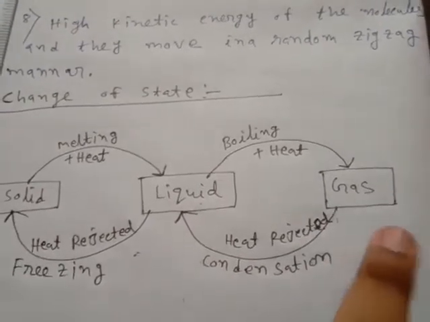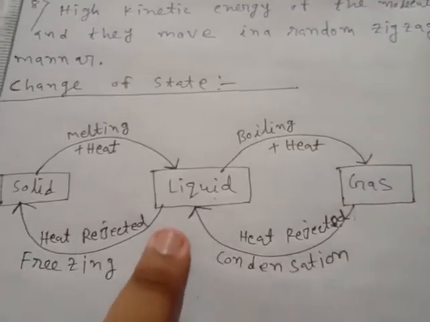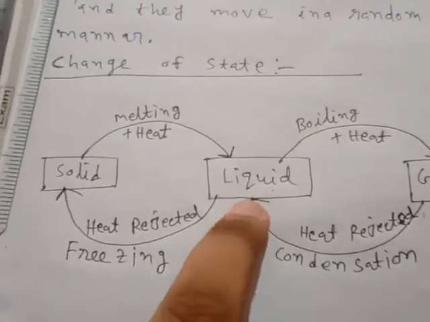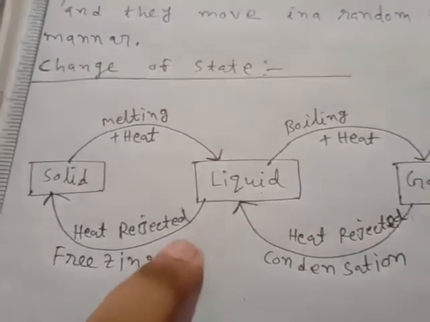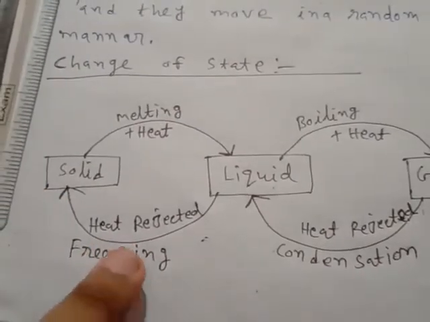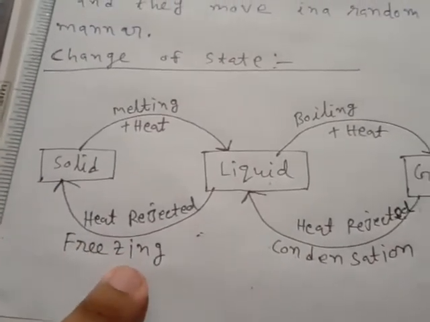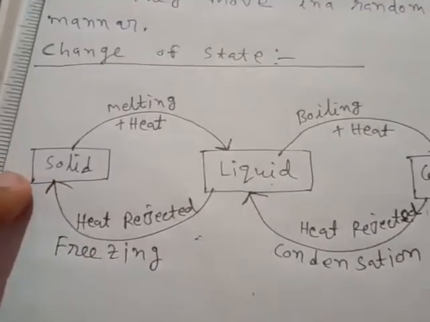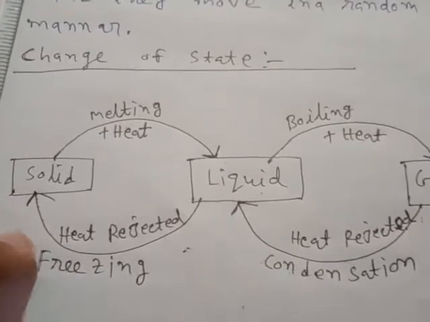That means when water vapor converts into water. Okay, now when the liquid converts into solid by rejecting heat is called freezing. That means when water converts into ice at a temperature of 0 degree.